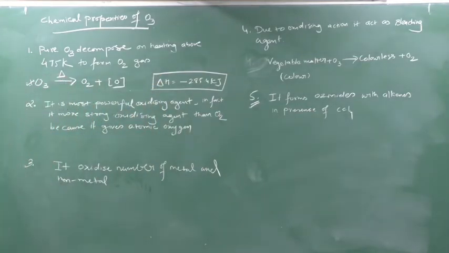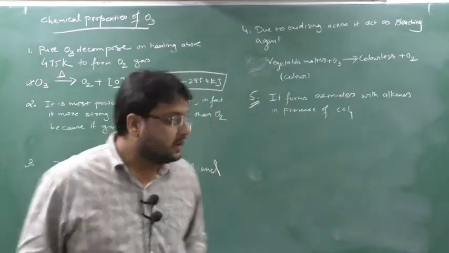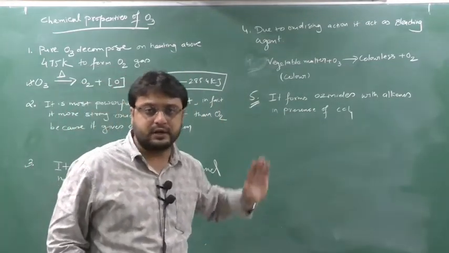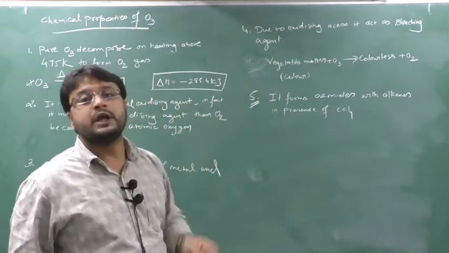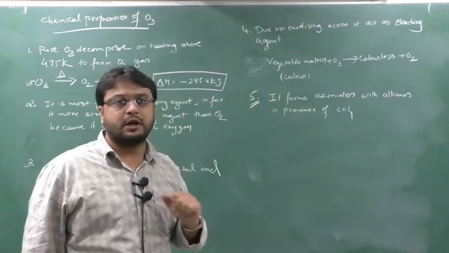Now the second point says delta H is minus 285.4 kilojoules per mole. Delta H is how much? Minus 85.4 kilojoules per mole. Clear? So this negative delta H indicates what? Heat is liberated. You remember this point. Why? I will tell you in the further class, because based on this point we have to discuss one more important chemical property.